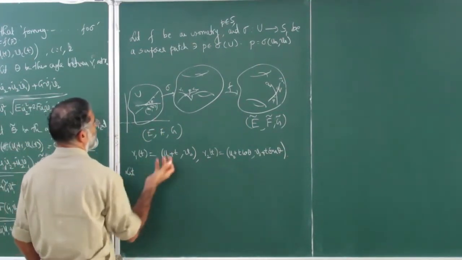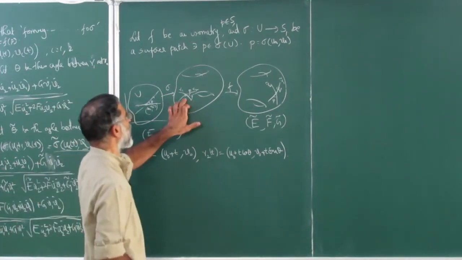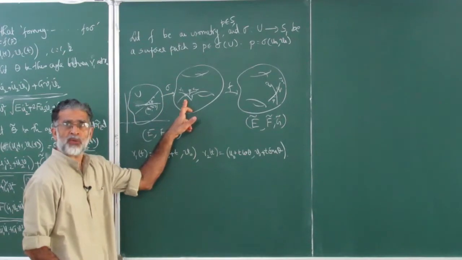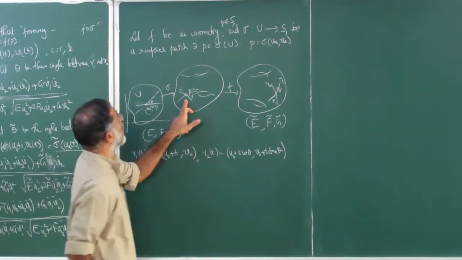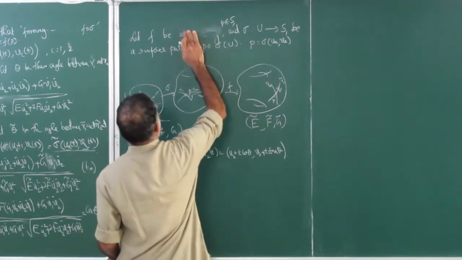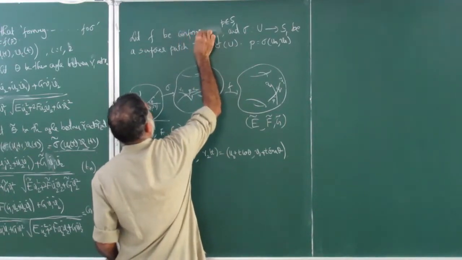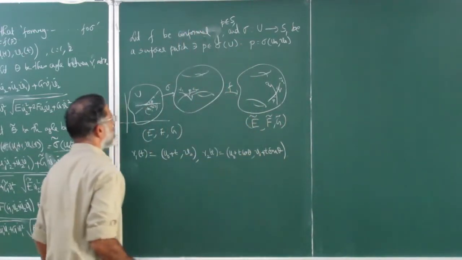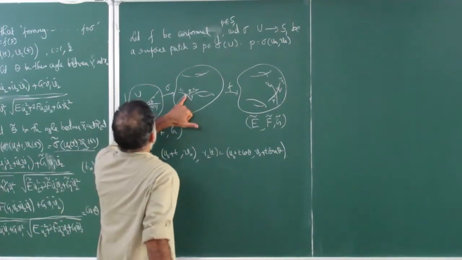Let us write down the angle between gamma 1 dot and gamma 2 dot. Conformal. Oh, did I say isometry? I'm sorry, I made an error. Conformal only, not isometry. I'm making an error in saying that. So it's a conformal map.